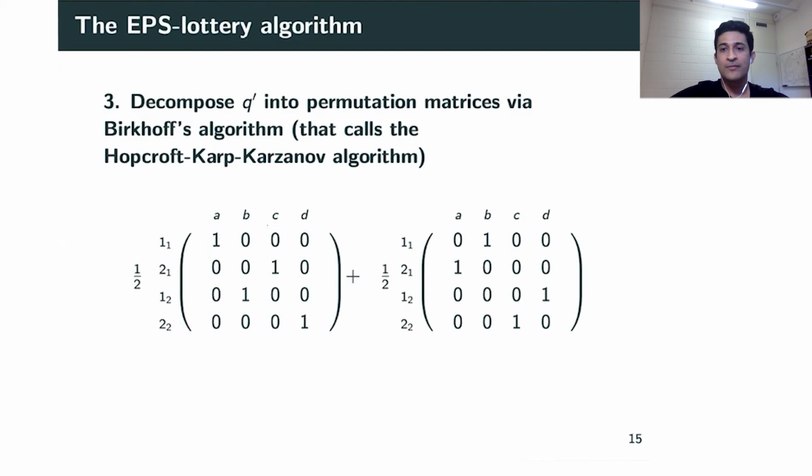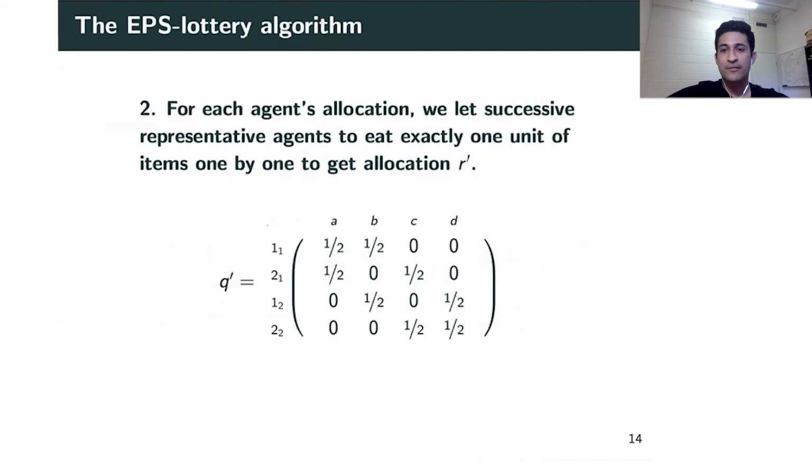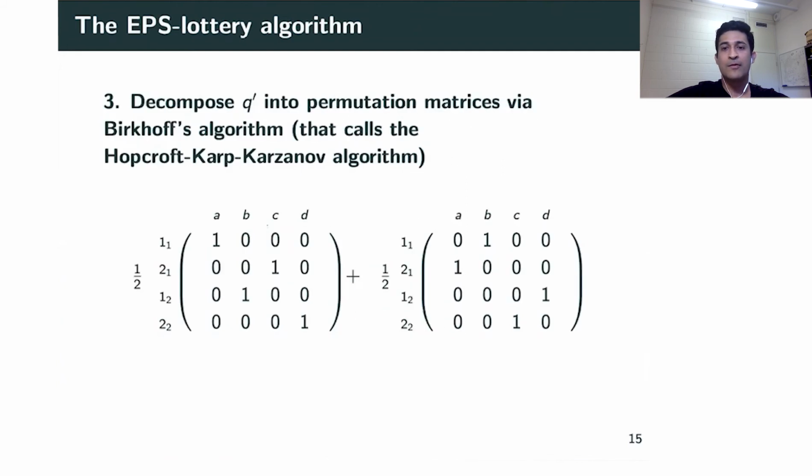And this gives rise to these permutation matrices, and the previous matrix is now returned as a convex combination, or a probability distribution, over these two allocations represented by permutation matrices.